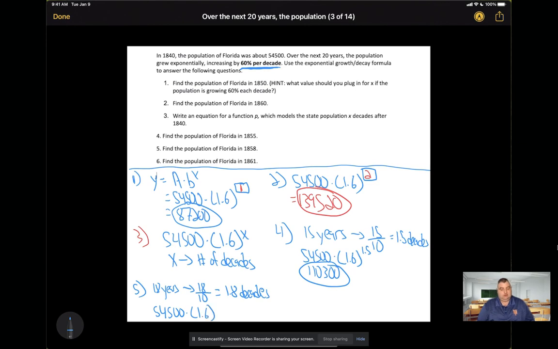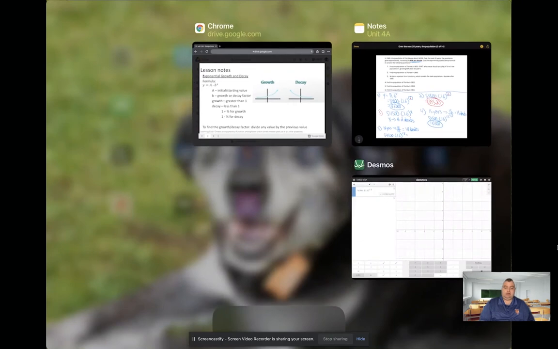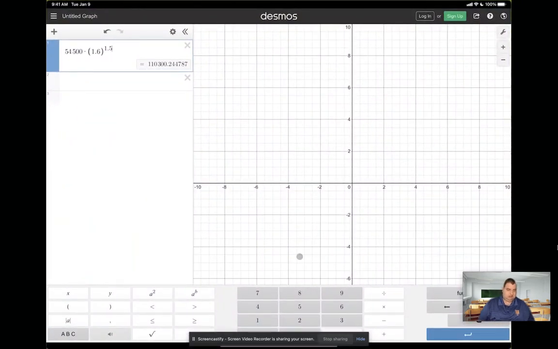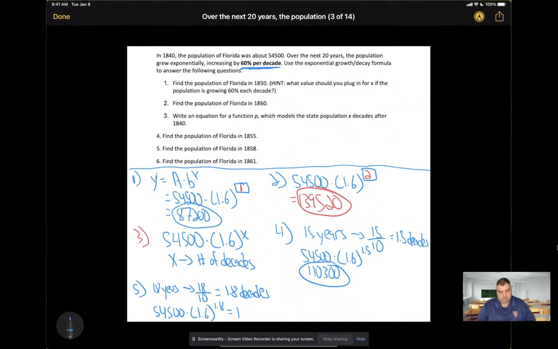So 54,500 times 1.6 to the power of 1.8. That is what I am plugging in for x. So that's 127,000. And if we round it to the nearest whole number, that would be 127,003. So there's your population in 1858.